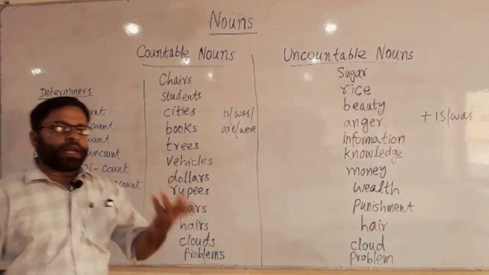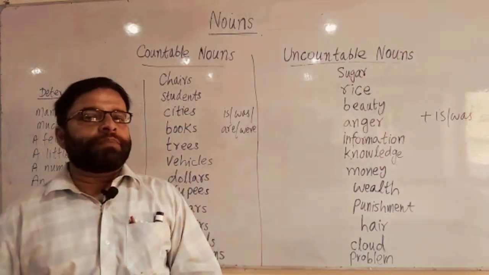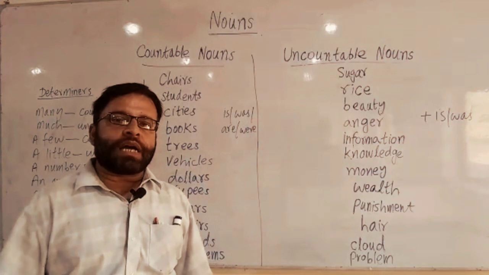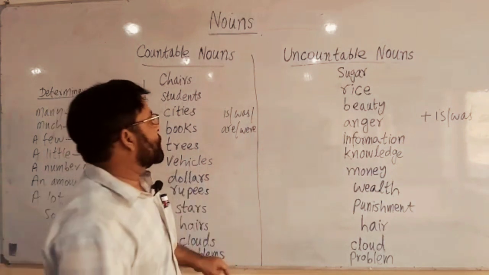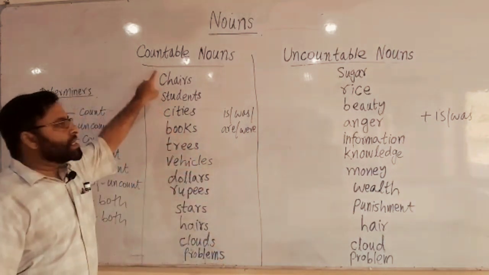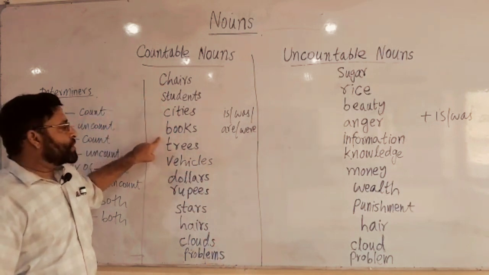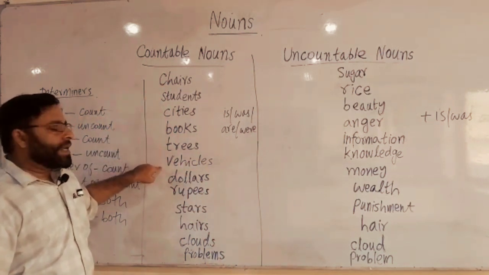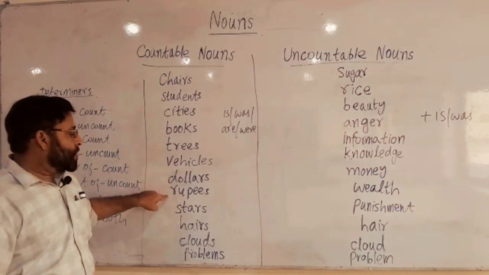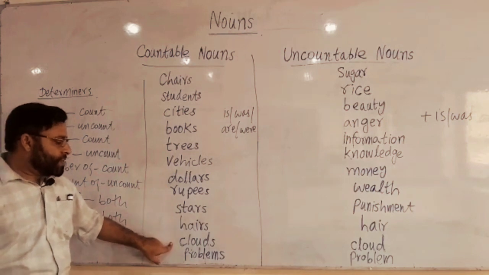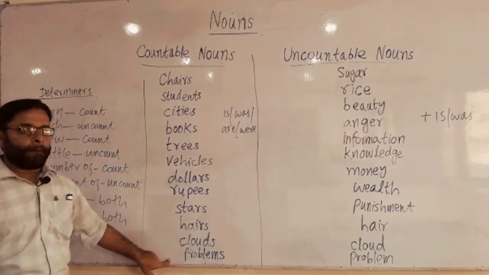Nouns which can be counted are called countable nouns, and nouns which cannot be counted are called uncountable nouns. For example, countable nouns are chairs, students, cities, books, trees, vehicles, dollars, rupees, stars, hairs, clouds, problems.